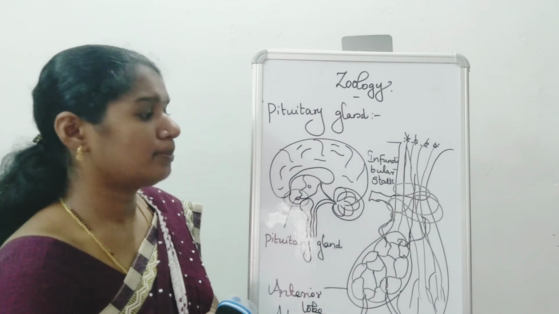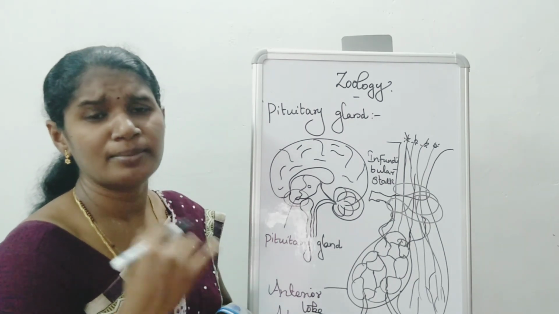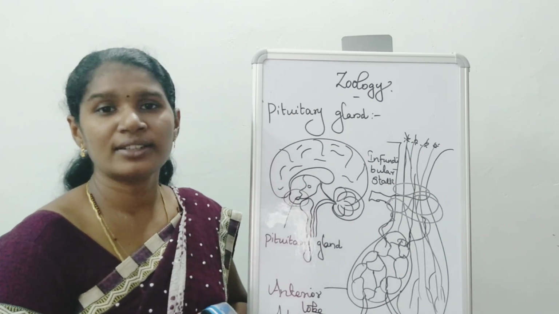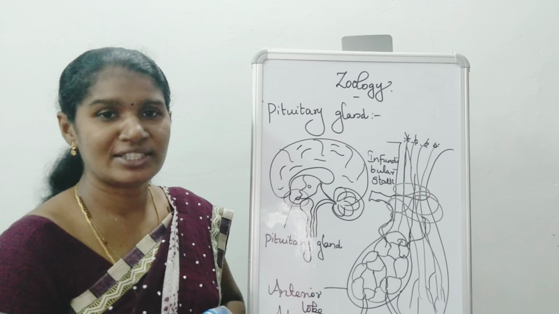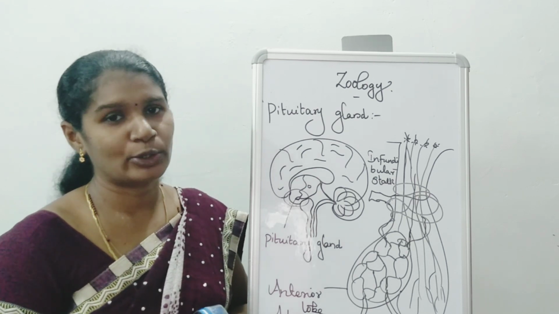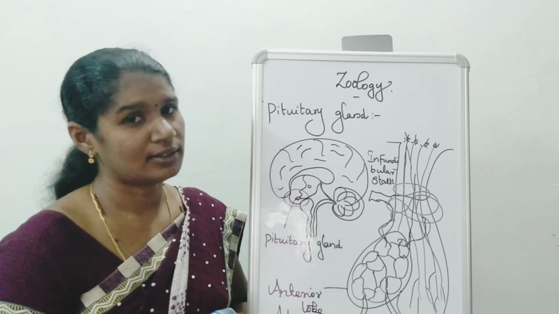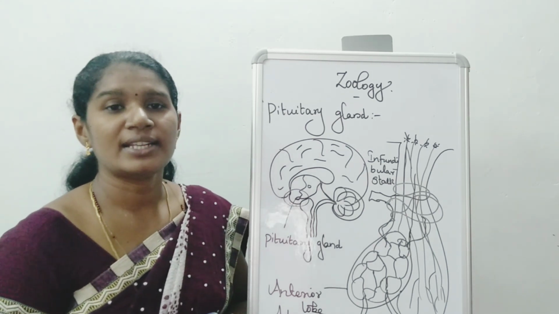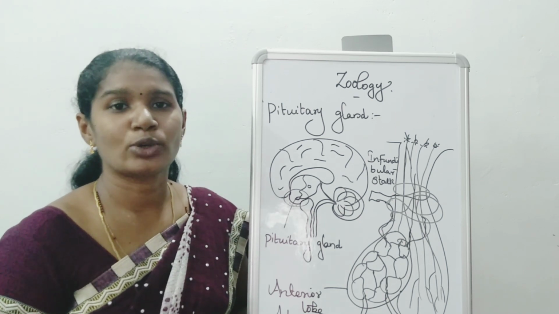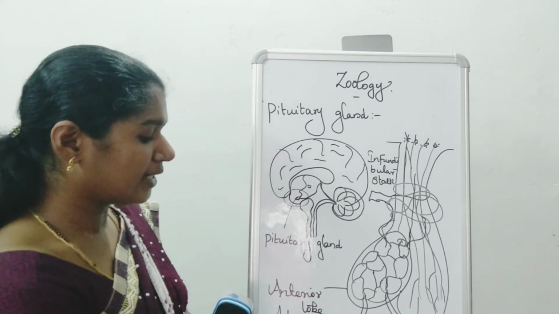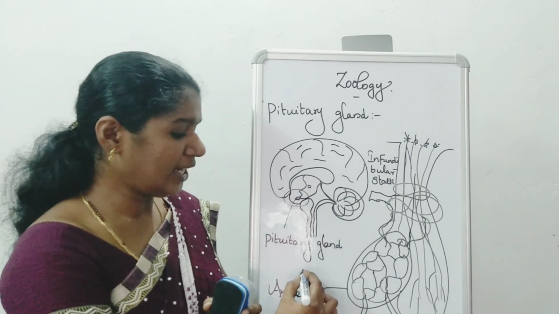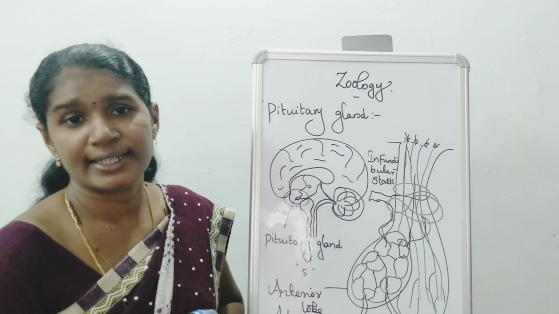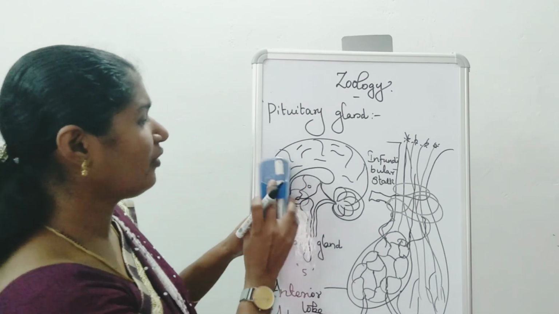The pituitary gland is surrounded by many blood vessels. The pituitary gland controls other endocrine glands, so it is called the master of endocrine glands. The master gland is called the pituitary gland. The pituitary gland secretes different kinds of hormones. The anterior pituitary secretes 5 different types of hormones, and the posterior pituitary secretes 2 different kinds of hormones.